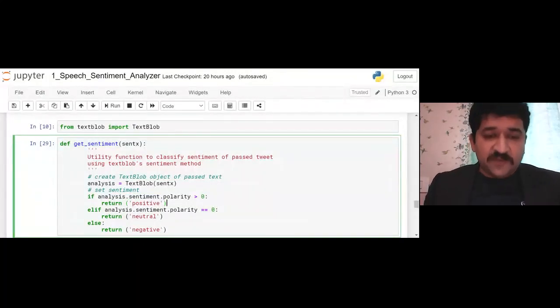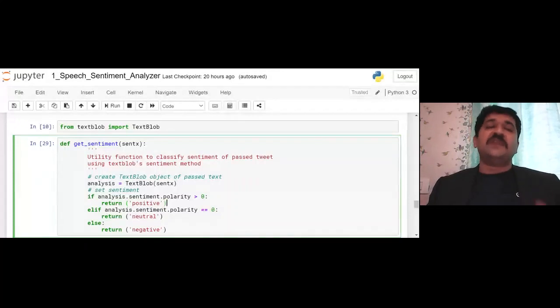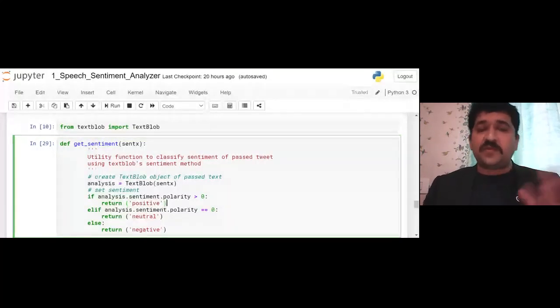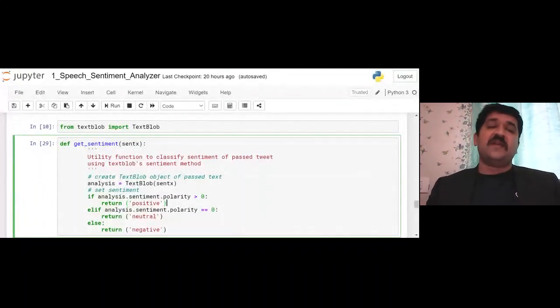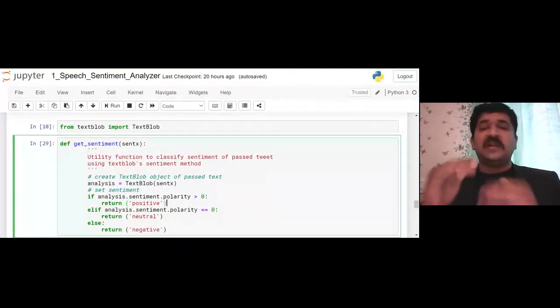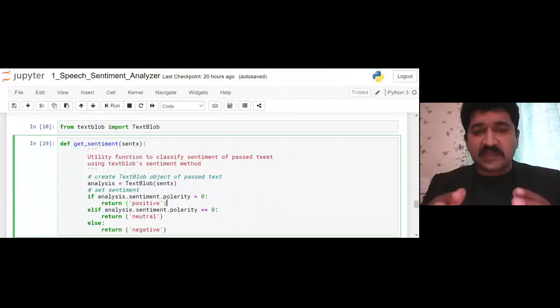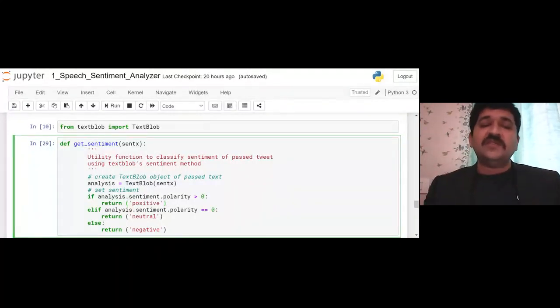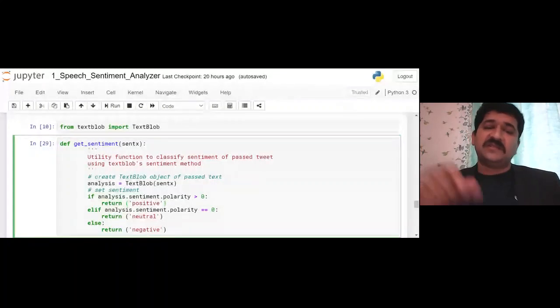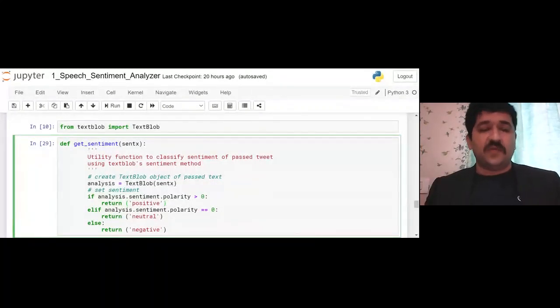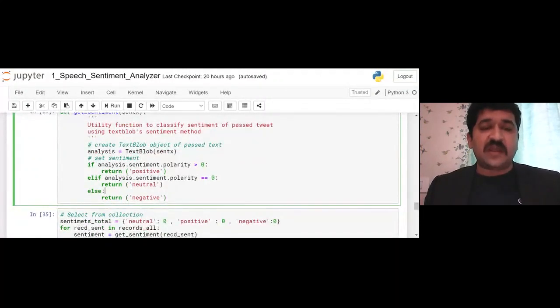Now, TextBlob has already worked on multiple inputs from different angles, and they have created their own model. The training phase, as we have said, there are two things. The training phase is already done in TextBlob. What we are doing is using its prediction phase, where we pass the sentence and get the output. Okay, so those are the steps we are going to follow. It is not a simple thing. We will go step by step, but yes, it is done in this phase. And it will return accordingly.